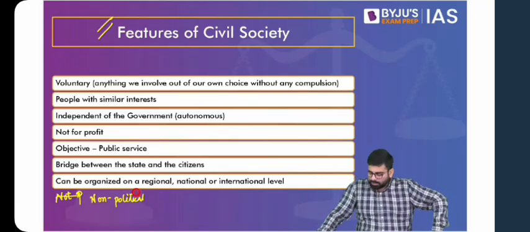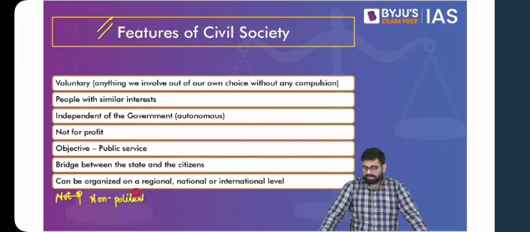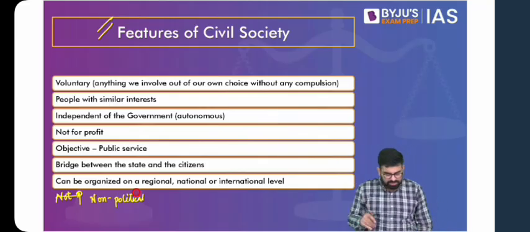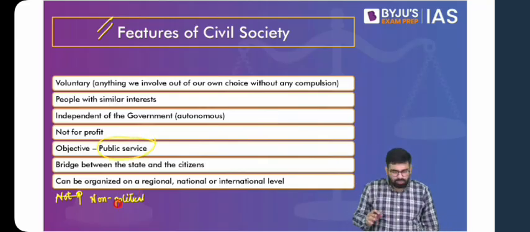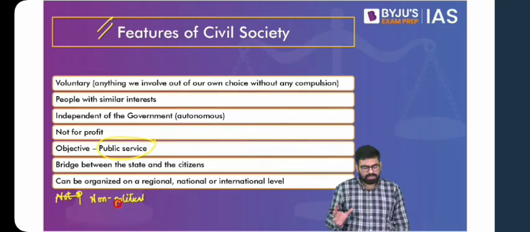Yes, we'll come to it. Cooperatives are also civil societies, right? For example, we'll come to it. Yes, so these societies whose primary goal, the specific objective, is public service are to be understood as civil societies. So I've already told you that there can be various variations and exceptions with respect to this. What we have to do is stick to our agenda. Okay, getting back to the point.